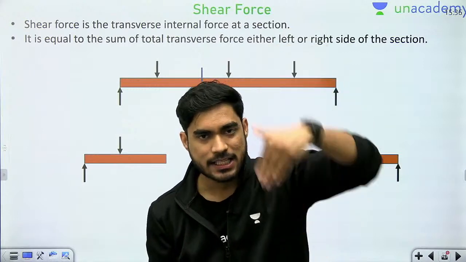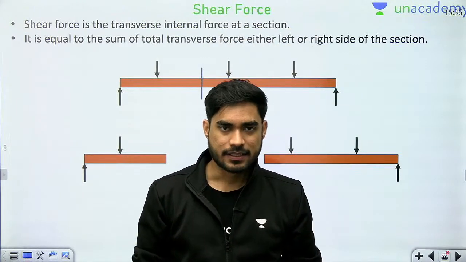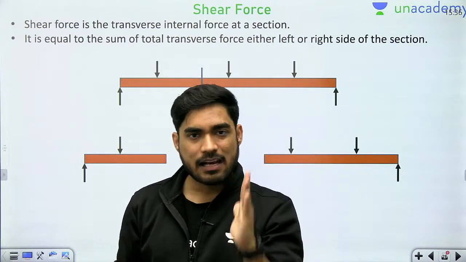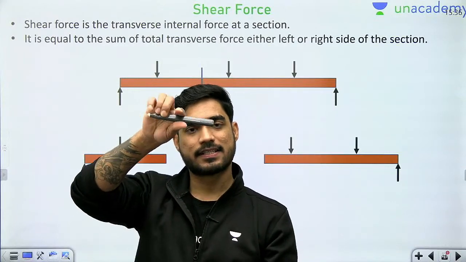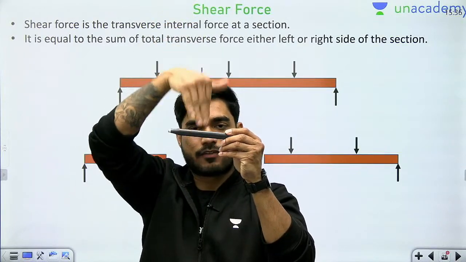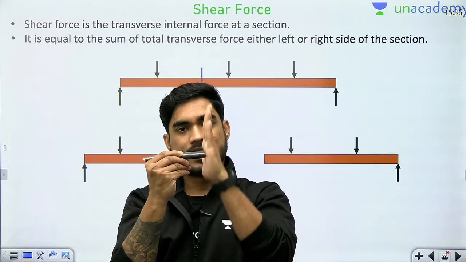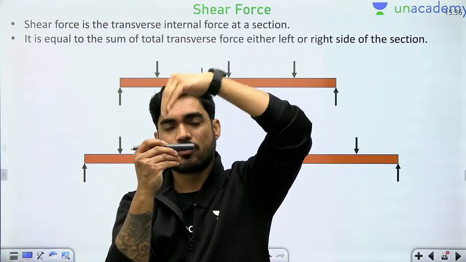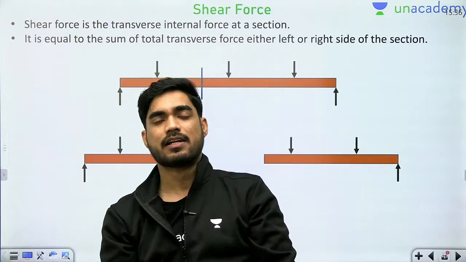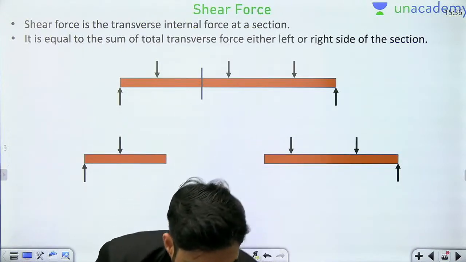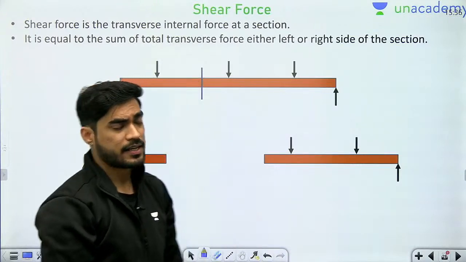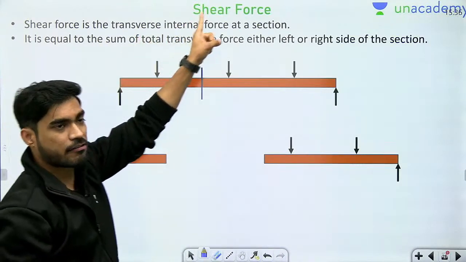If you apply transverse forces, then there will be forces parallel to the cross section. Let's say this is a beam, and I am applying a transverse load here. In the cross section, the internal force that resists this load will be parallel. That internal force which is parallel to the cross section is known as shear force.